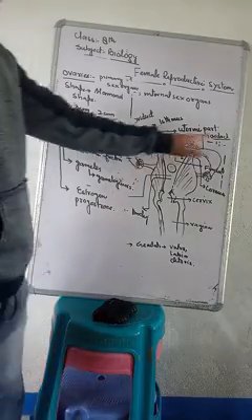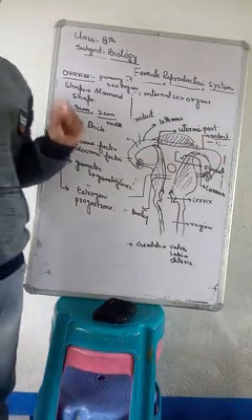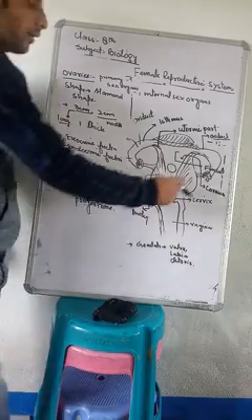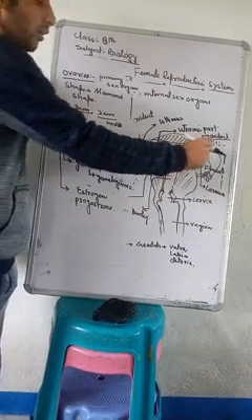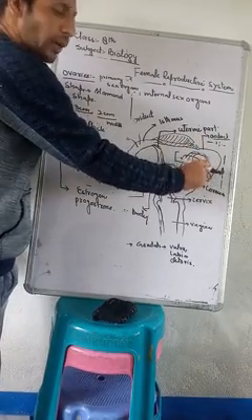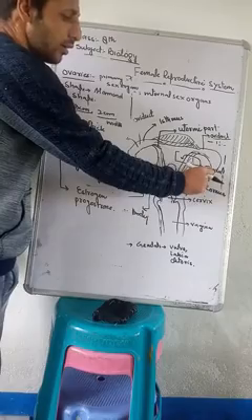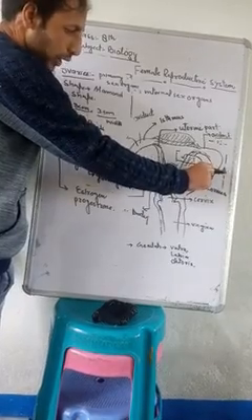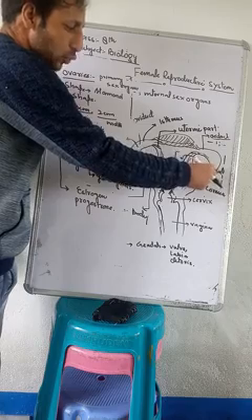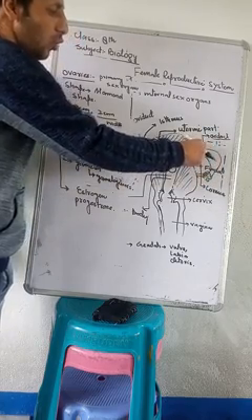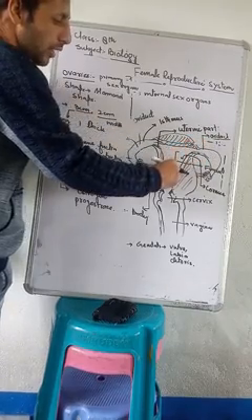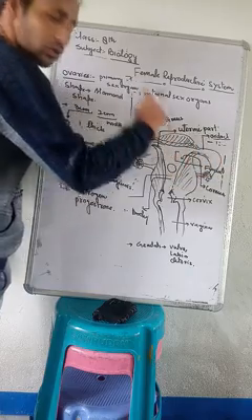The oviduct is a muscular tube that conveys the egg produced inside the ovary from the ovary into the uterus.